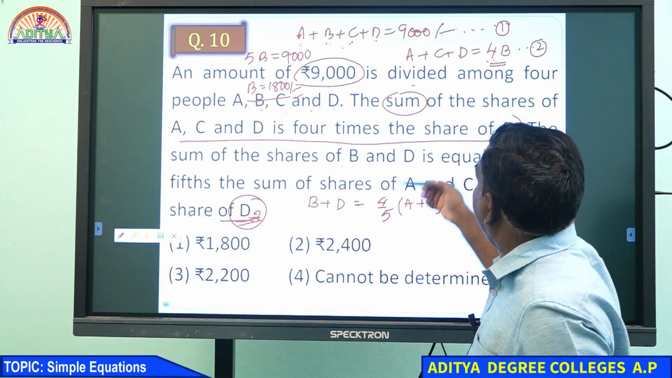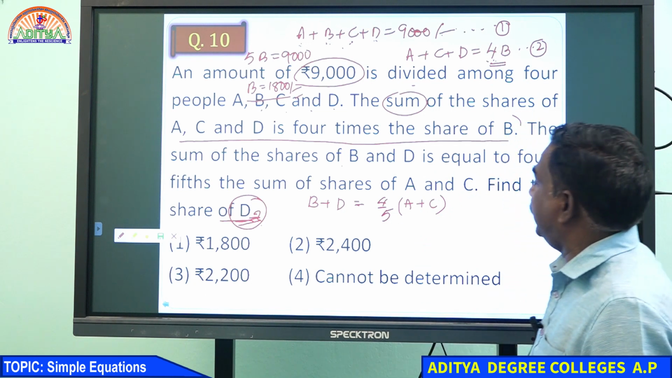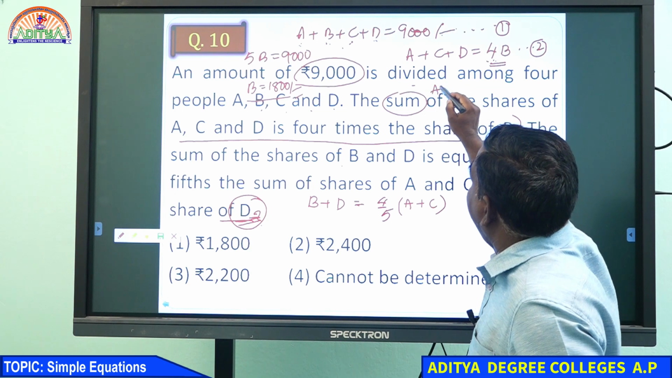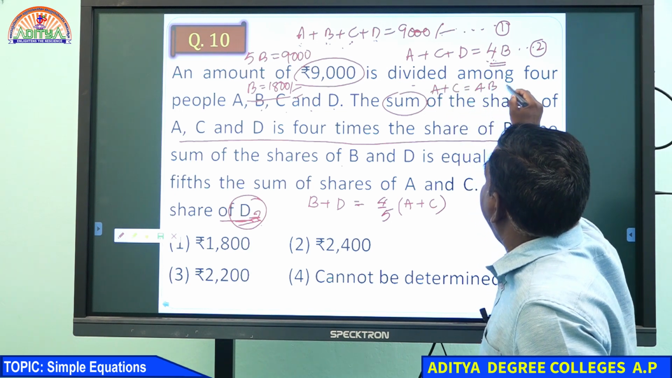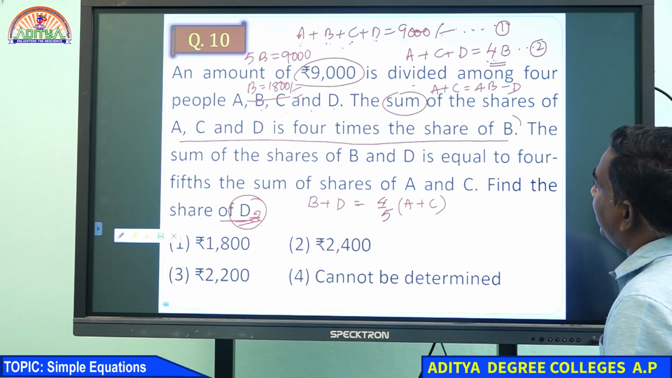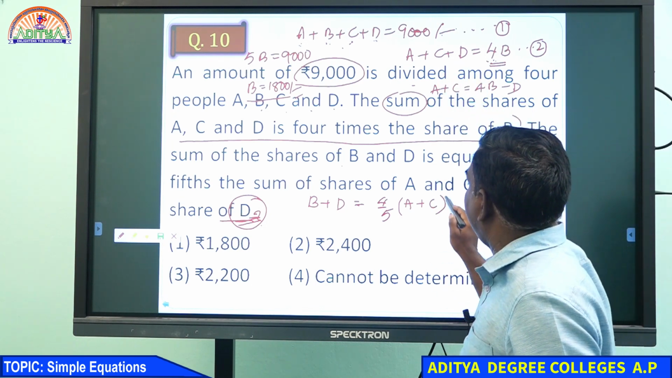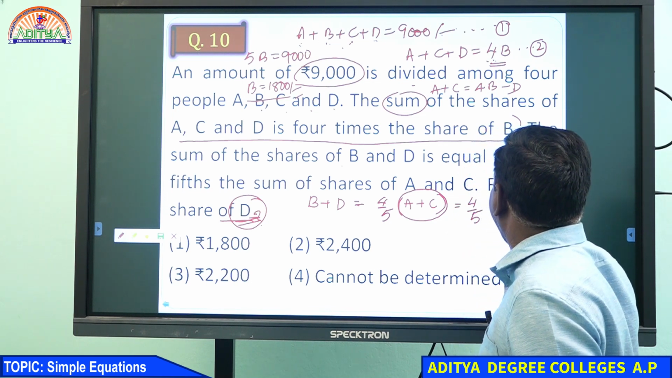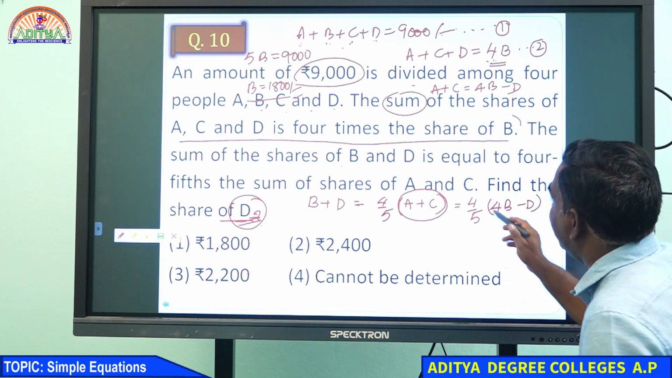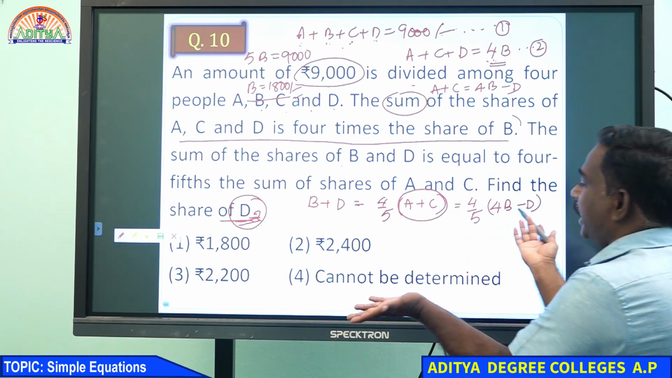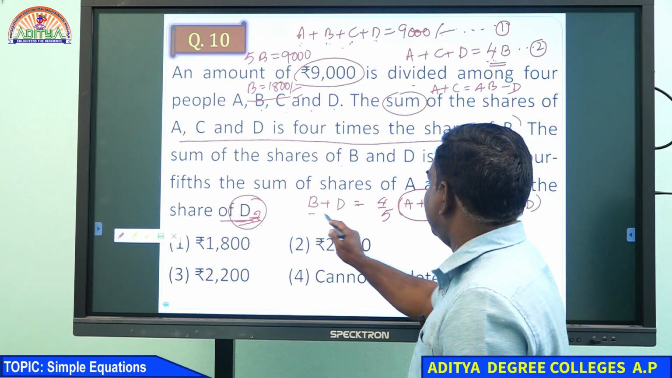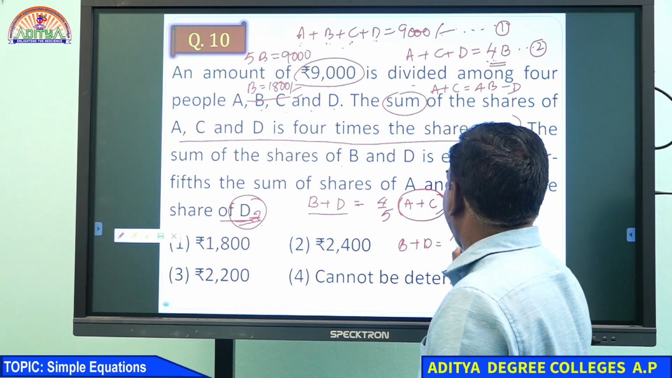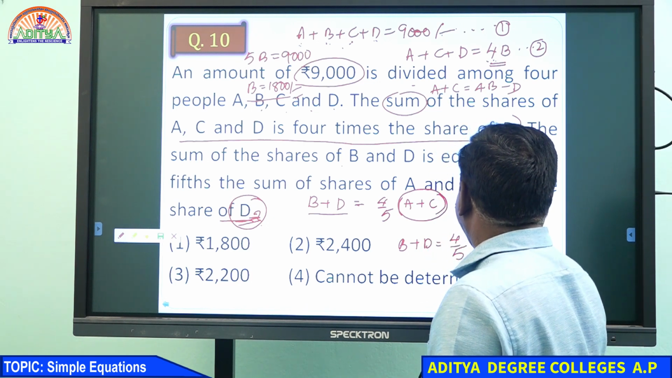From 2 and 3, what will you get, you see. A plus C means we can write 4B minus D. So in the place of A plus C, we can write 4/5 of 4B minus D. Now B amount we know, just substitute, D amount you will get. B plus D equal to 4/5 of 4B minus D.